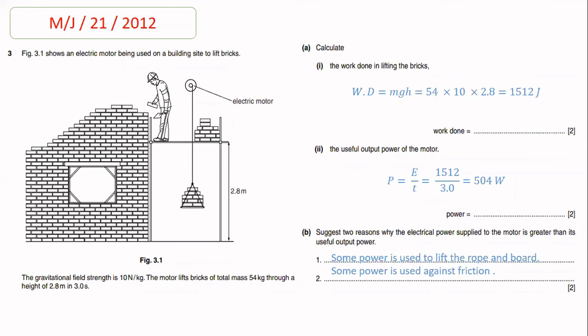Now the second reason is when the motor is continuously moving, there is some sort of friction created between the moving parts of the motor, and some power is also dissipated or wasted in overcoming the friction generated by the moving parts of the motor. So the second reason is some power is used against friction. So the two reasons are: some power is used to lift the rope and board. The second reason is some power is used against friction.